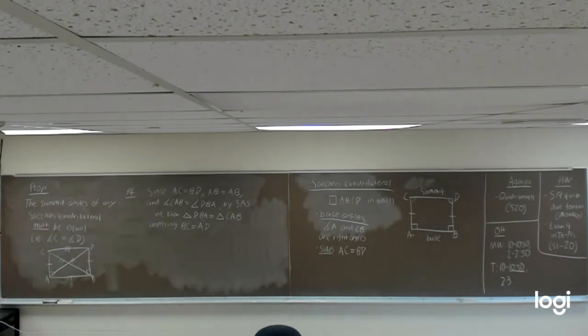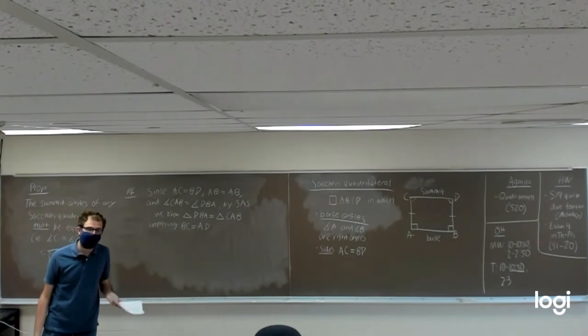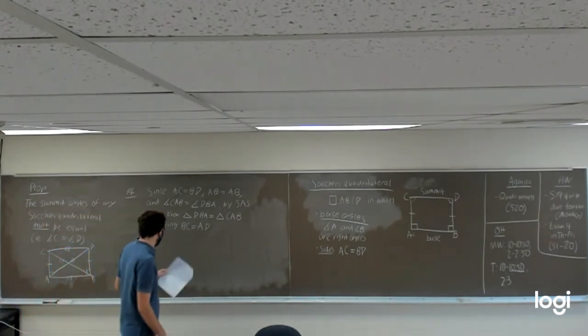And finally, we're going to use that AC and BD, the sides of the top left and the top right triangle, are still equal to each other. Side, side, side is then going to tell us ACD and BCD have to be the exact same triangle, which will then tell us that this angle here in the middle will have to be equal as well. And that'll end our proof. So let's write that down.